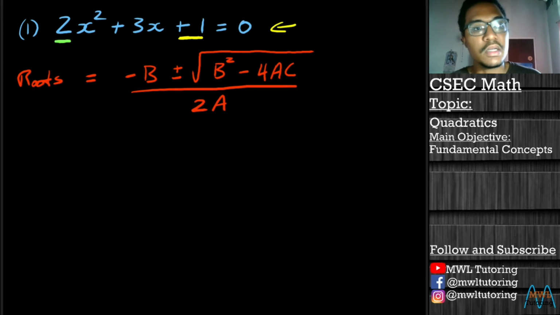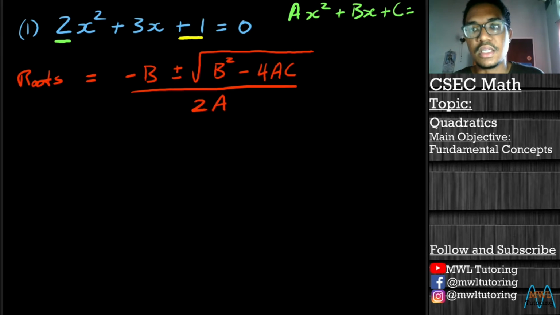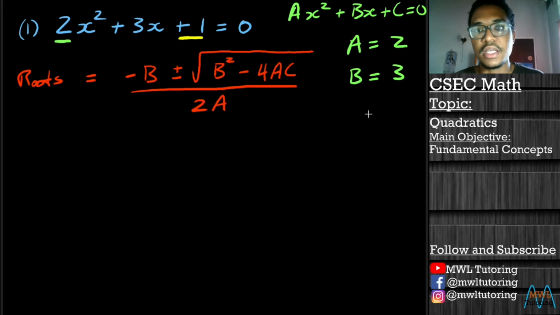And remember, at the very beginning of our first video, we said that the general setup of a quadratic equation looks like this: ax squared plus bx plus c equal to 0. So our value of a is 2, our value of b is 3, and our value of c is 1.